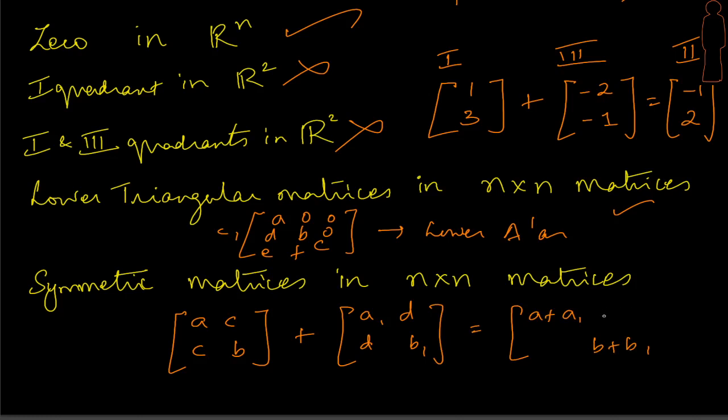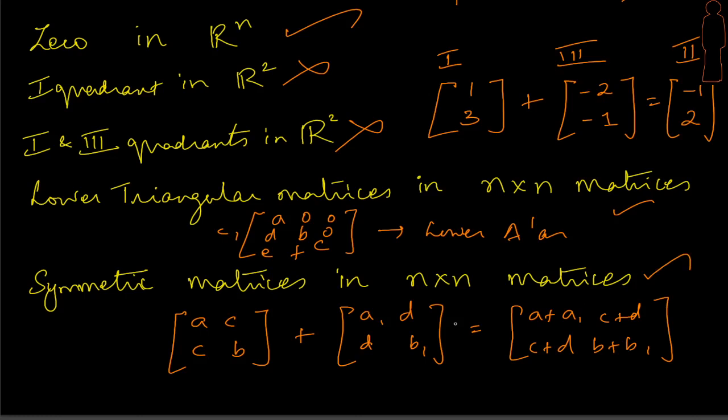What would we get here? This would be C plus D, and here again we'll have C plus D. That's turning out to be symmetric. Do a scalar multiplication of this, that will obviously be symmetric. And what do we have? Symmetric matrices in any n by n is going to be a subspace, right?